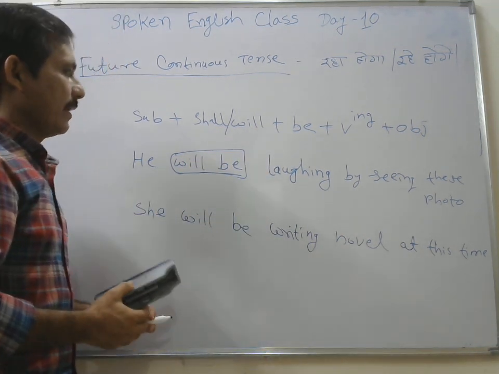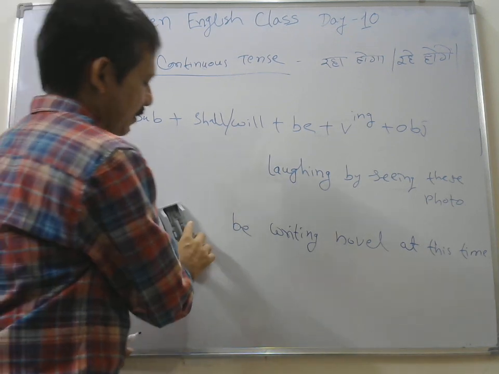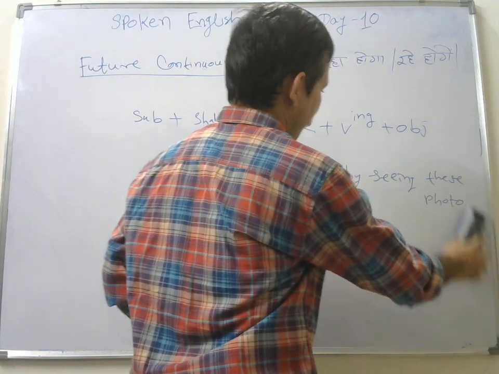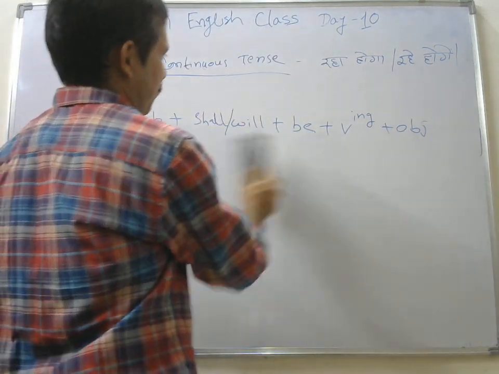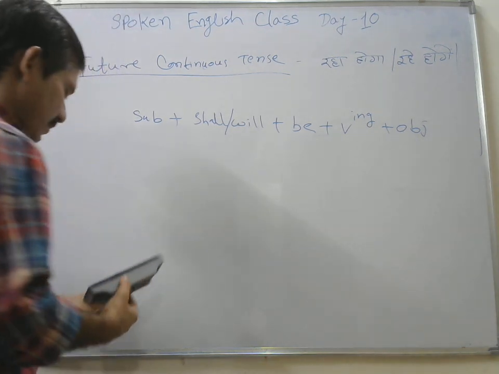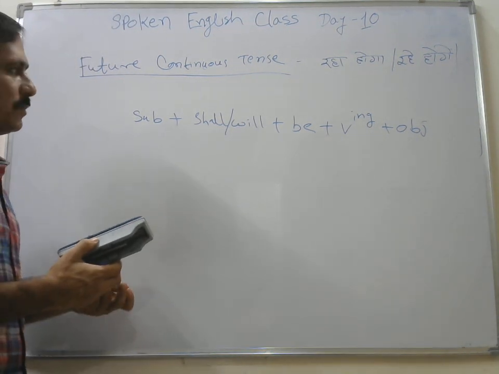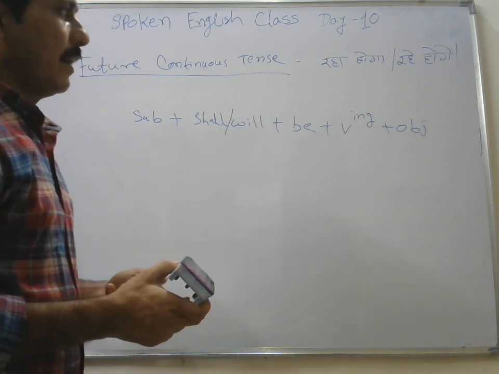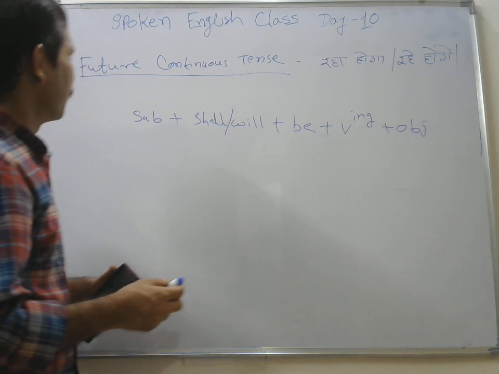Okay, and in the interrogative sentences, shall and will be brought at the front, and then be will remain at the same place. So the structure will be shall or will, and then your subject, and then your be, and then your verb ing form, and your object, and then question mark because it's interrogative, right friend?